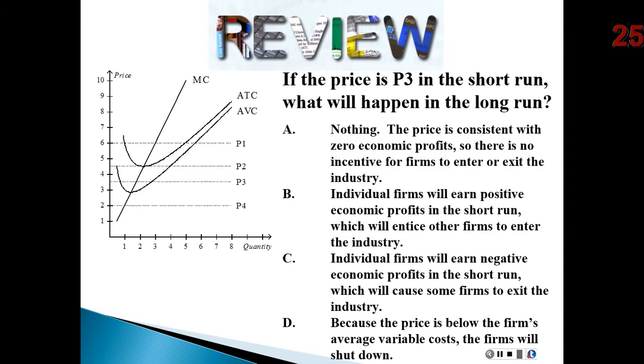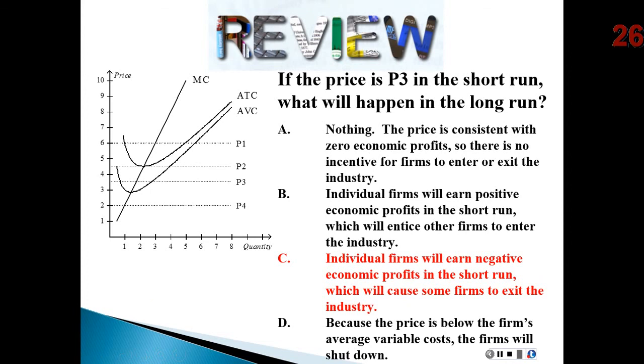Okay. Now, what if the price is P3? Well, if the price is P3, where will the firm produce? Boom, right there. Is that price above or below average variable cost? It is above it, so the firm will still produce and not shut down. Is the firm making a profit or a loss? Well, we're actually below average total cost, so we're making a loss. So what would happen? Some firms would leave the industry. It would repel some firms. That would then raise the price, up until we get to probably P2. But I think the answer we're looking for is that existing firms are making losses, and so some firms would leave the industry, which looks like answer C.